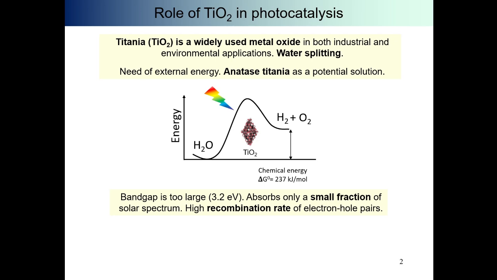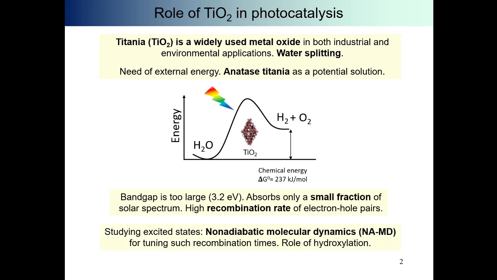But there are challenges. Titania has a large band gap, about 3.2 electron volts, which means it can only absorb a small portion of the solar spectrum, mostly in the ultraviolet. On top of that, it suffers from a high recombination rate of the electron hole pairs generated by light, which limits its efficiency. To tackle these issues, we studied excited state dynamics using nonadiabatic molecular dynamics, NAMD. This allows us to understand and potentially tune the electron hole recombination times, with the goal of improving overall photocatalytic performance. We will put special attention on the role of hydroxylation in this excited state dynamics, which, as far as we are concerned, is not yet observed in titania nanoclusters so far.